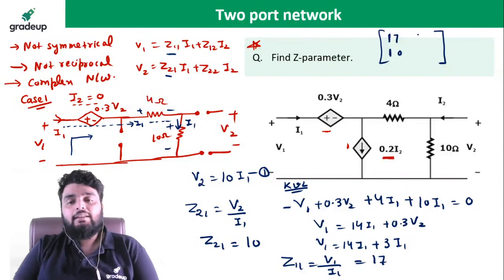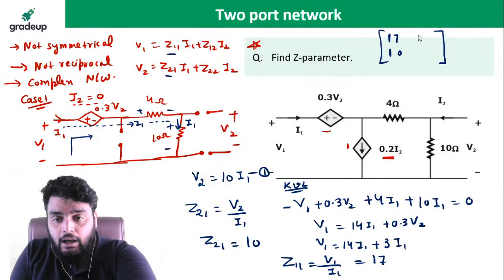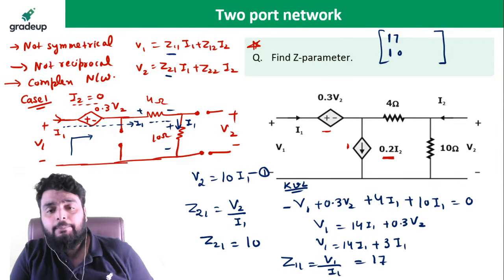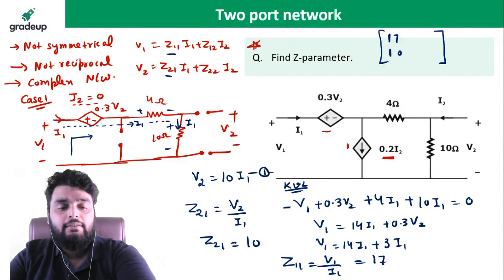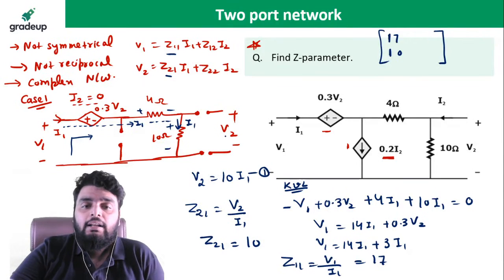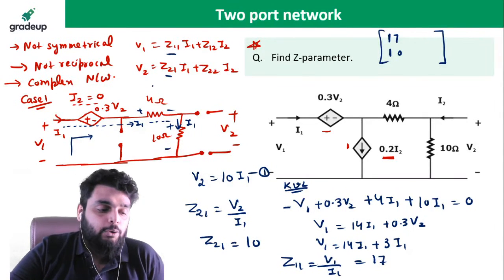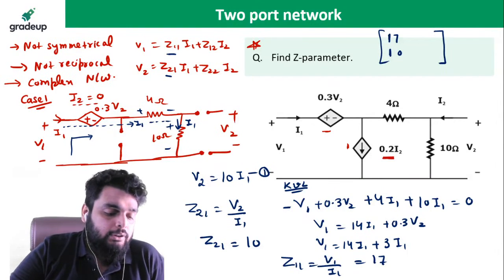Now next we will apply case 2. No Komal, son, Z11 is 14. See very carefully, Komal. No, Z11 is 17, sorry, and Z21 is 10. Why is Z21 10? Because you know Z21 is the ratio of V2 and I1. So when you see, the voltage is directly across this 10 ohm. So V2 divided by I1 is equal to 10 ohm.